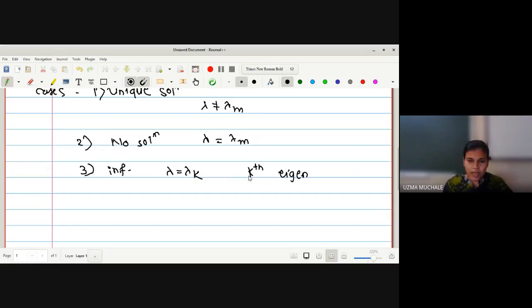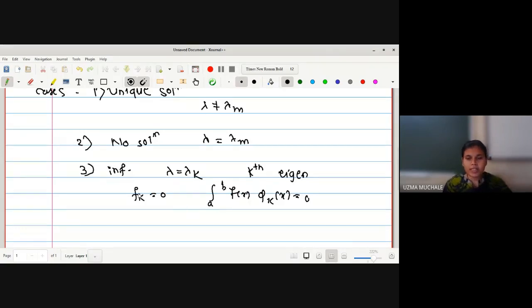For at least one eigenvalue, lambda is equal to lambda k. And also we have fk equal to 0, that is, integration a to b f of x phi k of x equal to 0, right? So if this condition holds, then we say that it has infinitely many solutions.